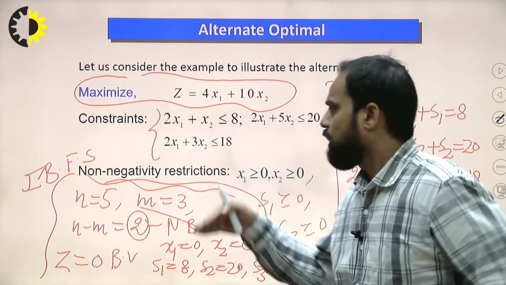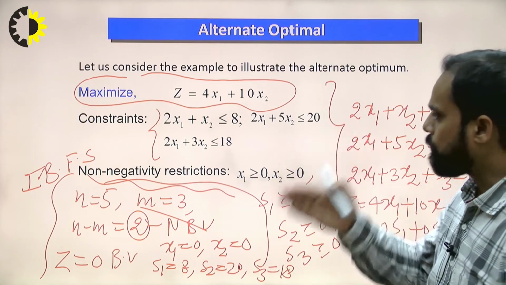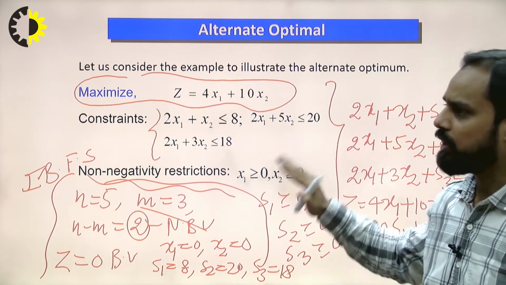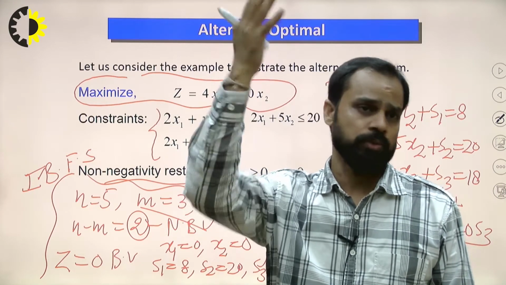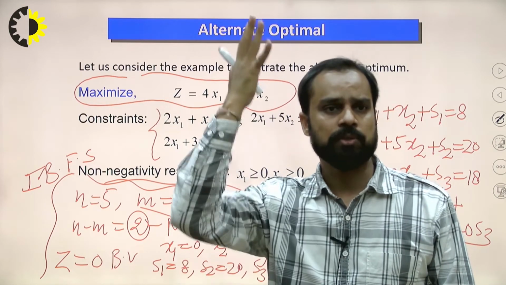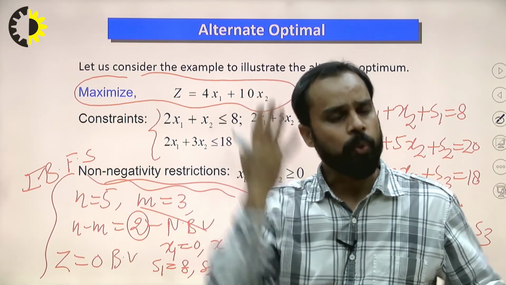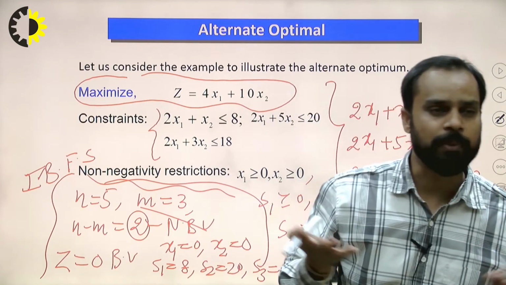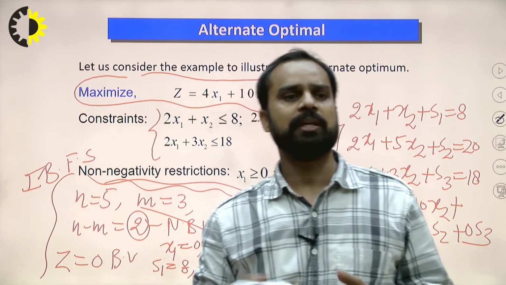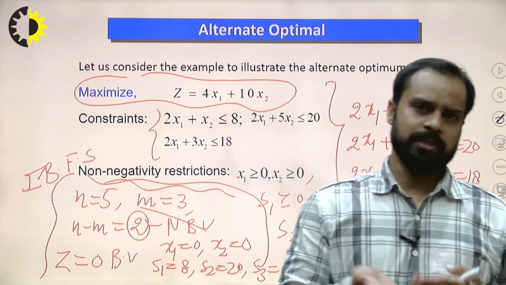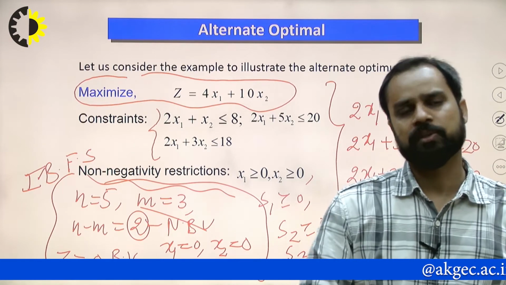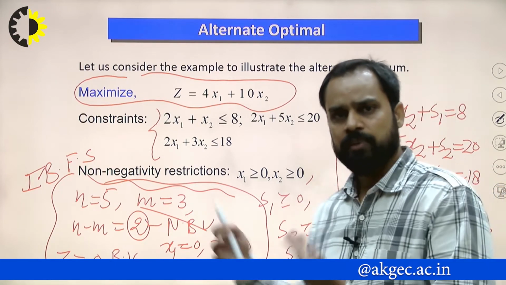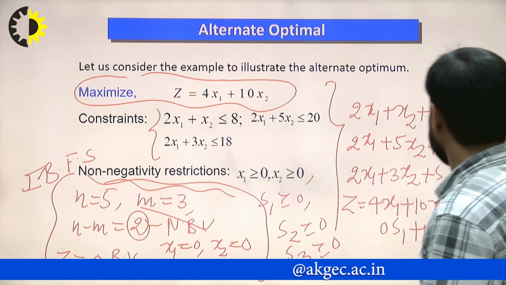After finding this, we can tabulate the result, and by doing the iterations we can reach the solution. How can we reach the solution? We know the termination criteria of the simplex algorithm. What is the termination criteria? If all values of Cj minus Zj for the non-basic variables are 0 or negative, that is the condition of termination. So step by step we can terminate like this.